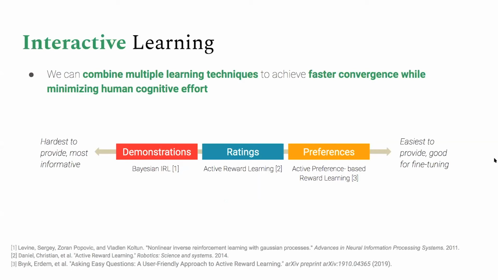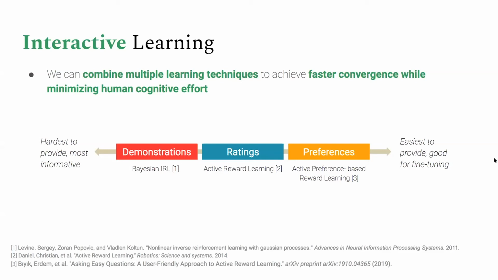For example, demonstrations are super informative. They tell us a lot about what a person might want, but they're very hard to provide. It requires a lot of energy from a person. And in some cases, depending on the person's capabilities or limitations, they may not be able to provide a demonstration that truly represents the behavior they want to see. On the other end, preferences are very easy to provide because you simply have to choose between options, but they're mostly good for fine-tuning and don't necessarily give a good global picture of what's going on.